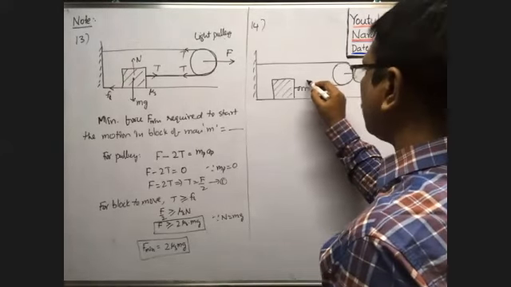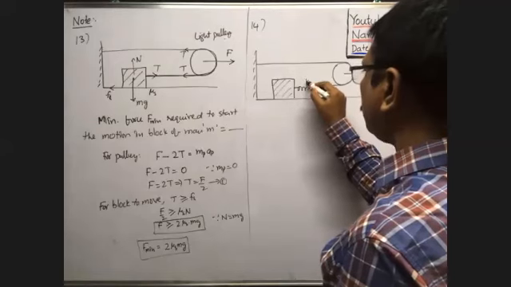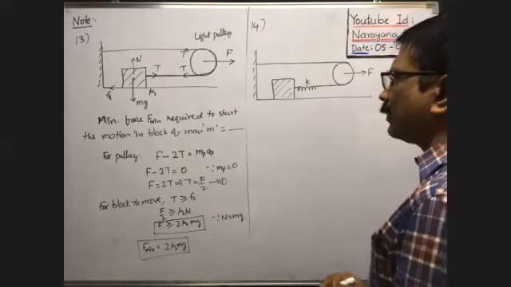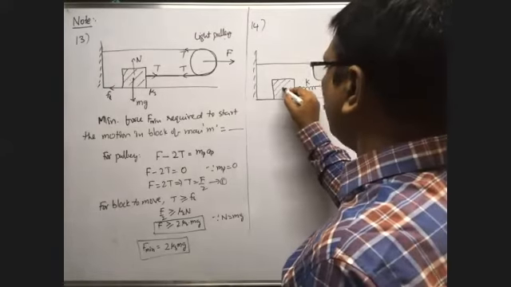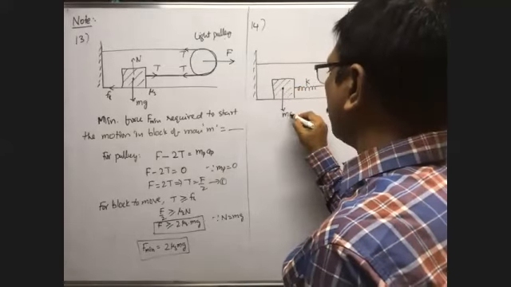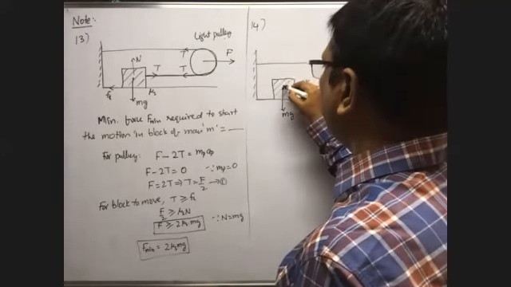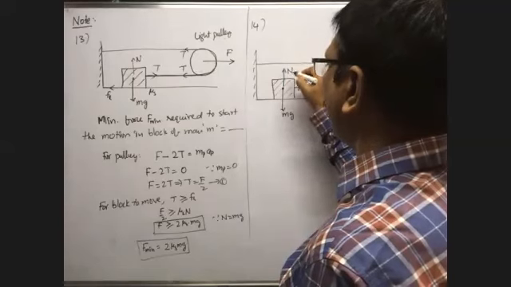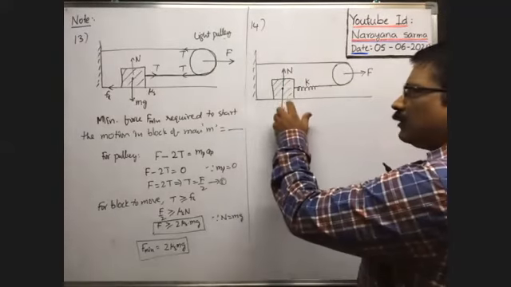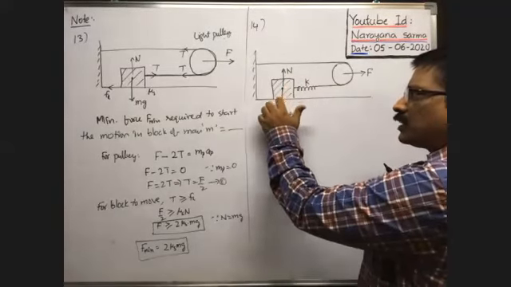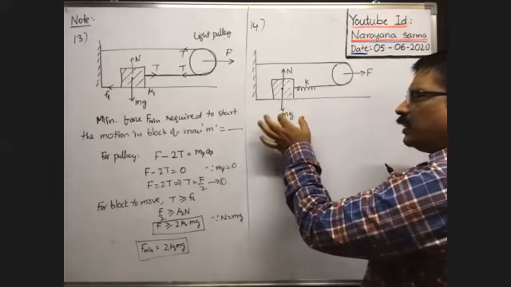The spring constant is capital K. The mass of the block is M. So weight mg acts vertically downwards. Of course, at the same time, the normal reaction acts on the block in the upward direction, because if the weight of the block is mg, then the block pushes the horizontal surface downwards with a force equal to its weight.